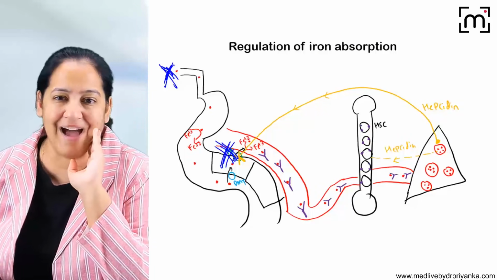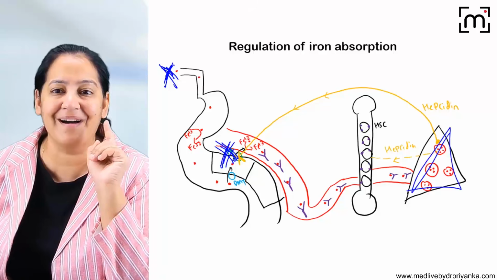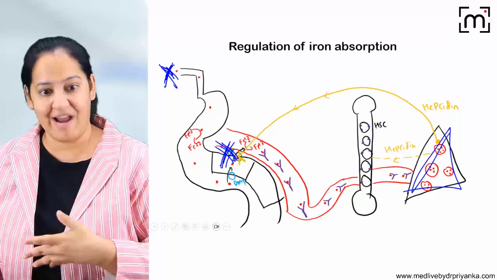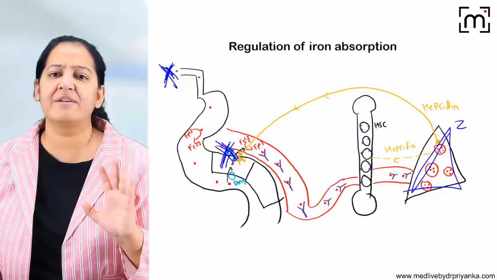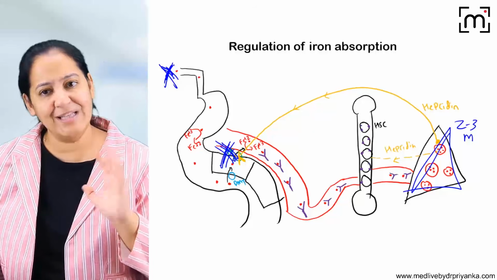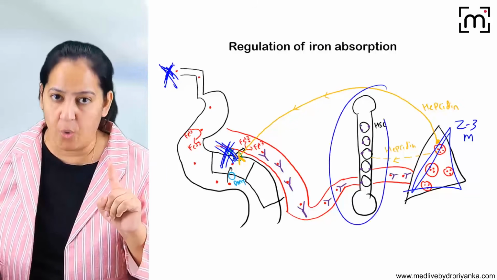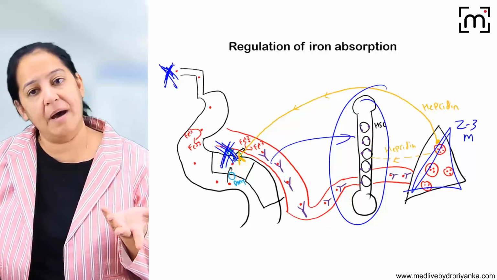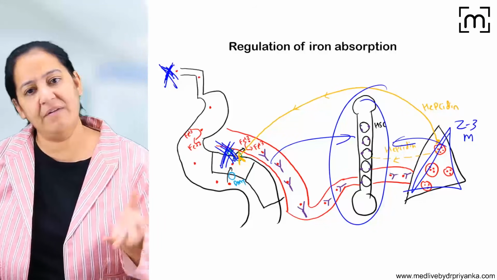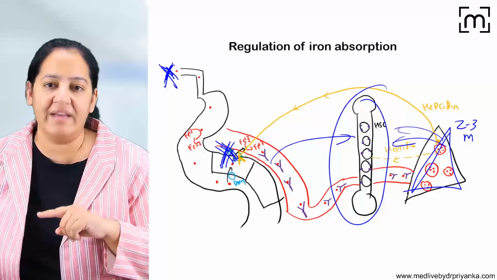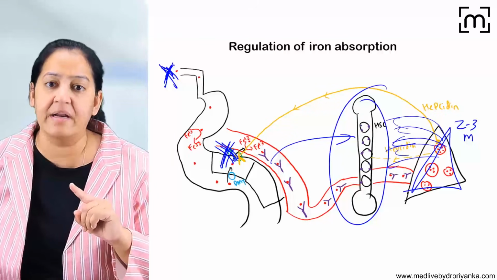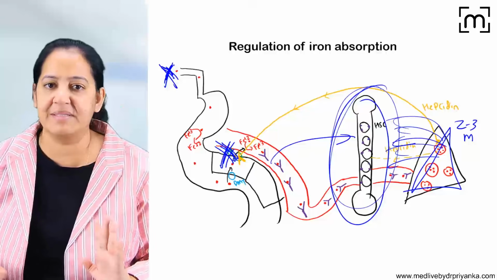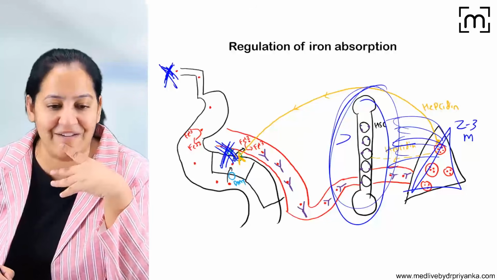You can say, no ma'am, you don't have iron deficiency anemia, you have a backup now. In my liver I have an abundance of ferritin, so I have a reserve of 2-3 months. So for at least 2-3 months, if the marrow is not getting iron from intestinal absorption, it's okay. The backup will be given by the liver. The liver will keep on giving iron to the marrow, so heme will be synthesized, hemoglobin will be synthesized. For the next 2-3 months, I will not have any symptom.